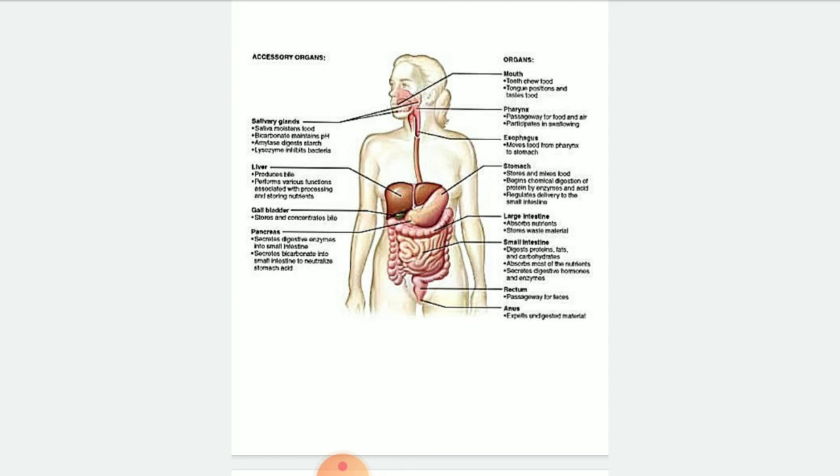Then the gallbladder generally consists of, you can say, the toxic material of your body. Then the pancreas is also connected with the small intestine, and it is also responsible for the neutralizing purpose, because you people know that the food is very acidic in the stomach. So that acidic food will be neutralized with the help of your pancreas.